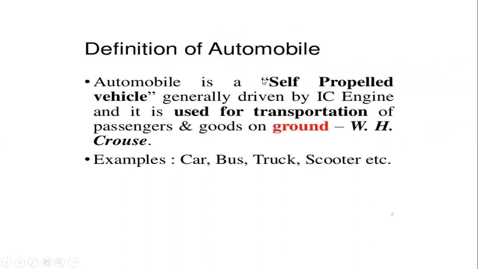Now we will see the definition of automobile engineering. An automobile is a self-propelled vehicle generally driven by an IC engine, and it is used for transportation of passengers and goods on ground. Examples of automobile are car, bus, truck, scooter, etc.